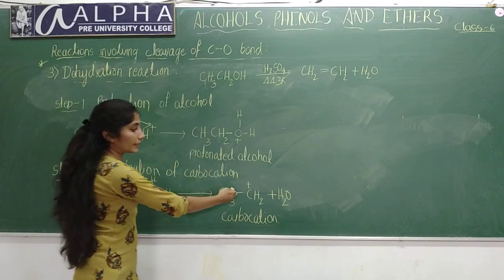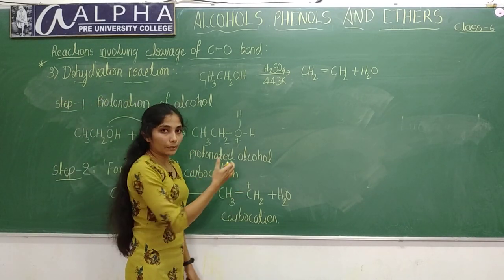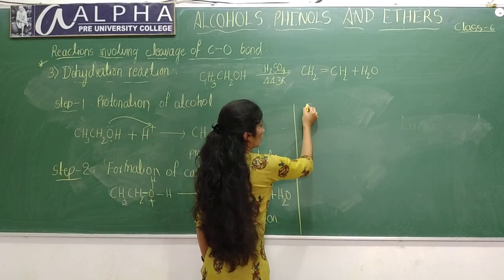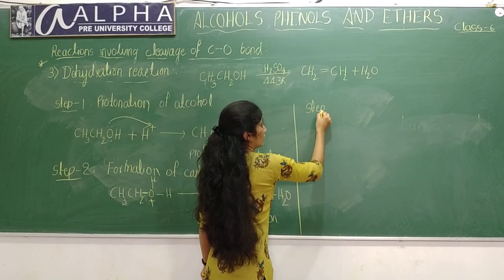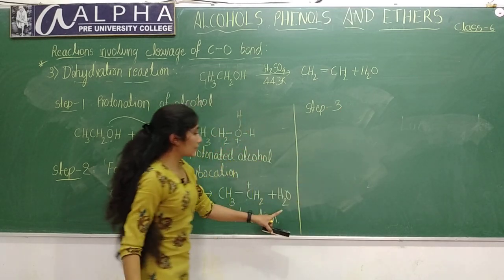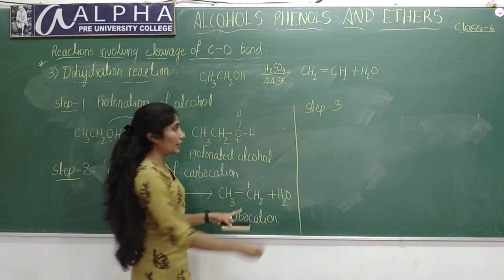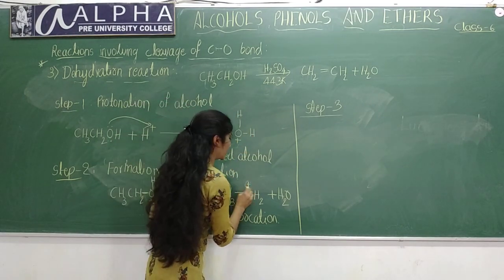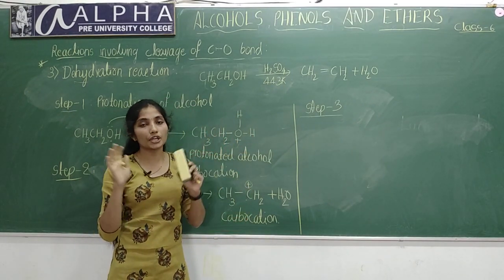This is a reactive intermediate, that means it is unstable. Next is step 3. This is a reactive intermediate, that means it is unstable. It cannot remain with this charge. With this charge it is unstable.